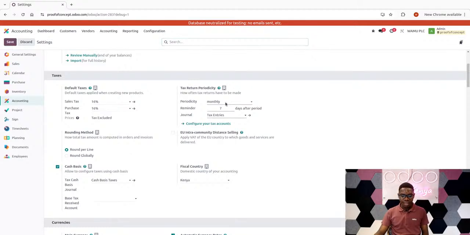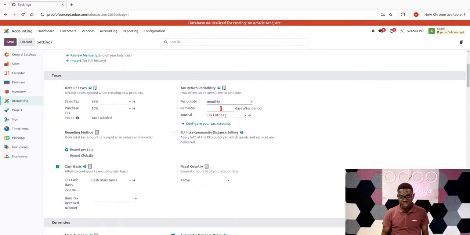For my case, I've set it as monthly, but if you drill down in the dialog box here, you can see you have annually, semi-annually, and all the other options you could choose. So the first thing is to set up the monthly or whatever periodicity to determine the tax amount or how it will be computed. Then the reminder simply means how many days after the period you want to be reminded. If you set, for example, 7 days, I'll receive a reminder in the form of an activity at the top right. When I come that day, I'll see an activity, which simply means I'm supposed to be capturing my taxes at that point. And then the final thing under tax return periodicity is the journal.